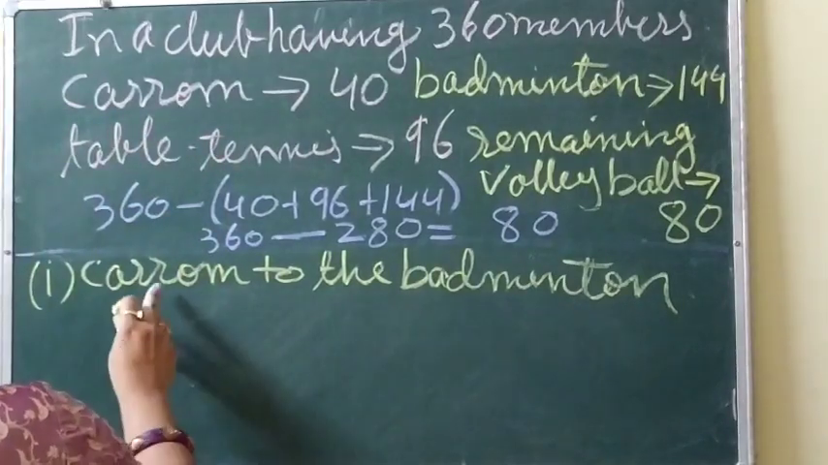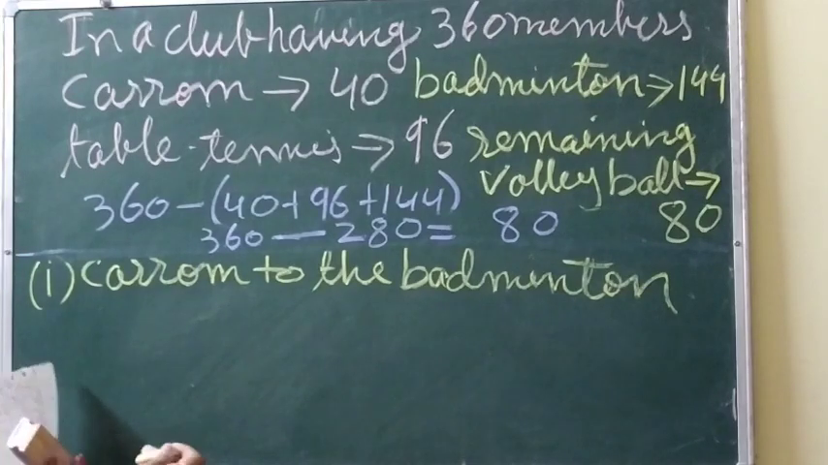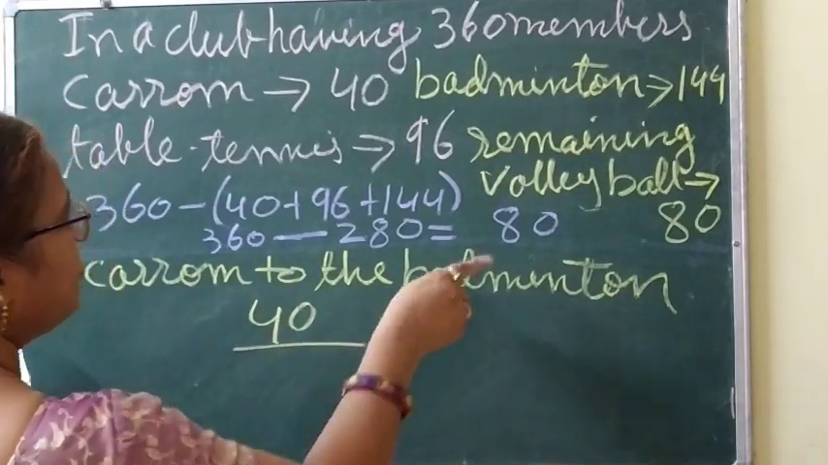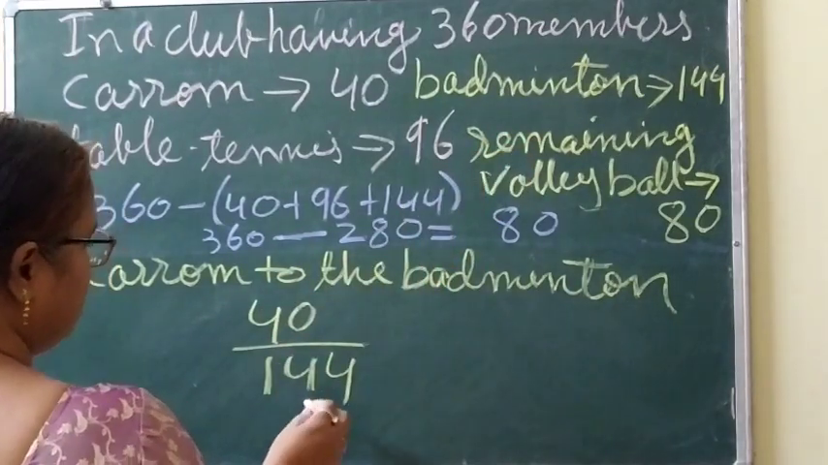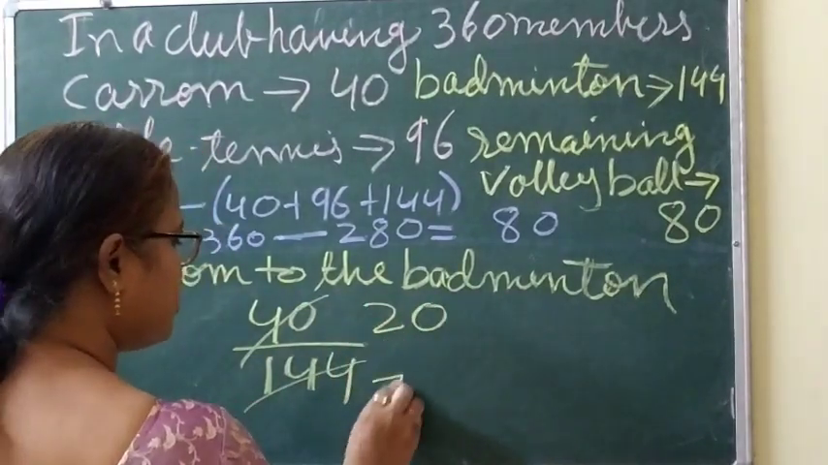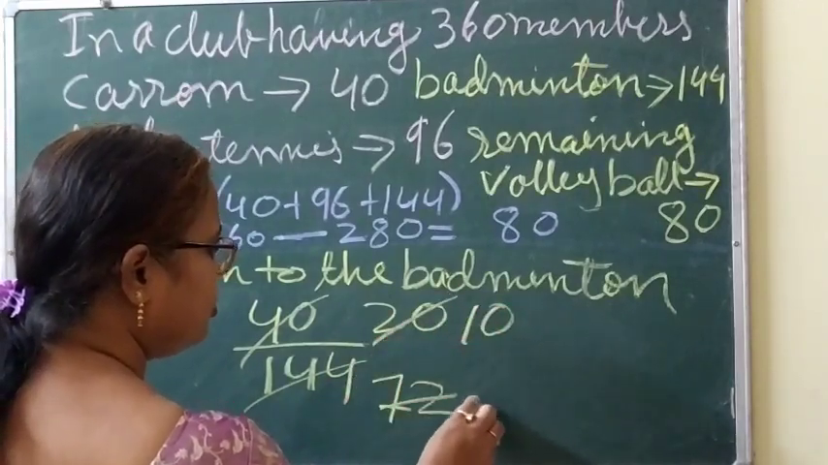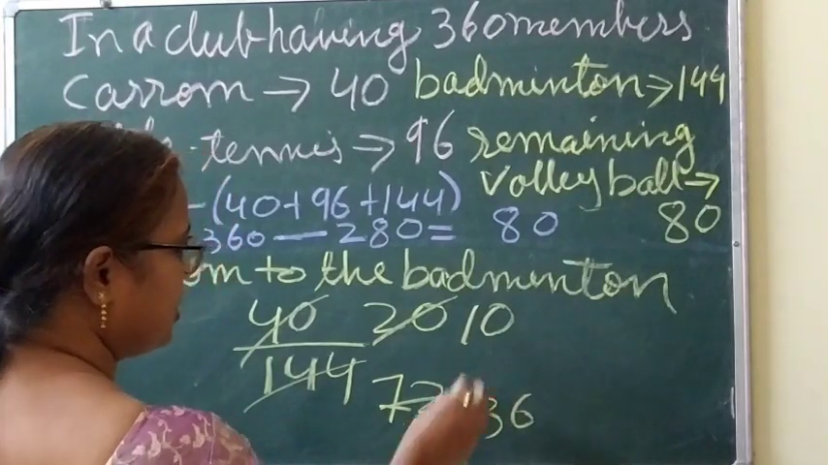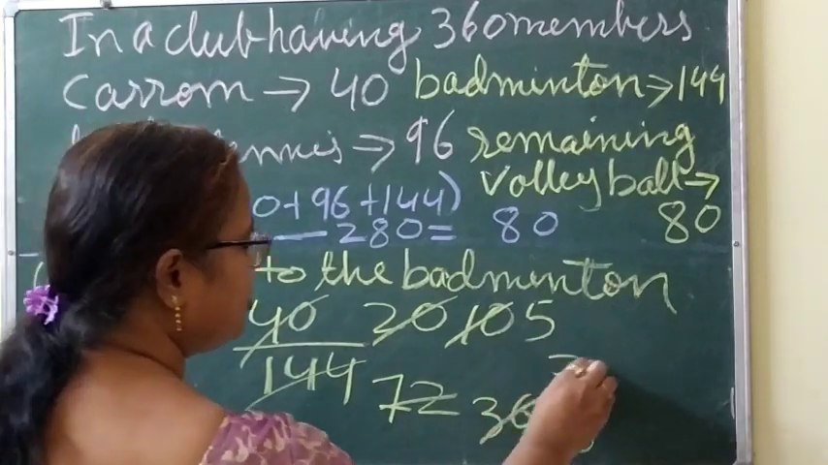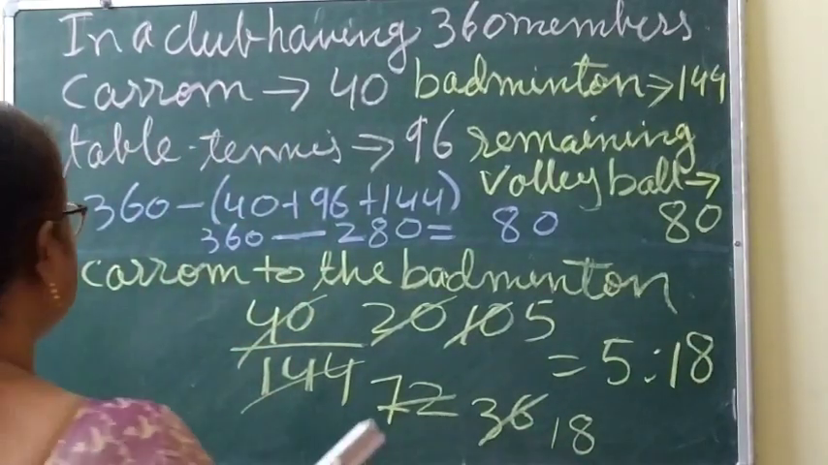Now we can find out carom board to the badminton. So now I am going, yes, let it be carom to the badminton. So carom is what here? 40. So 40 divided by badminton 144. Now cancel it. 2 2s are 4, 0; 2 7s are 14, and then 2 2s are 4. Again 2 10, then 2 3s are 6, and then 2 6s are 12. Then 2 5s are 10, 2 1s are 2, 2 8s are 16. So the answer will be what? 5:18. Clear? Now the next sub part.